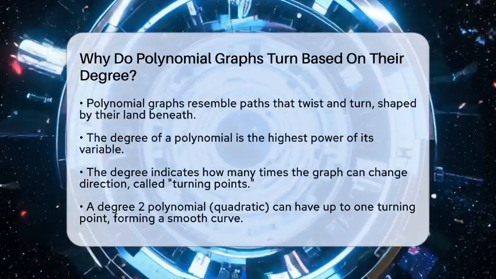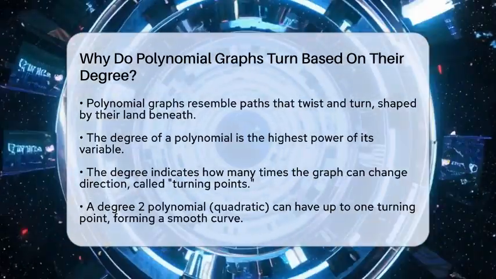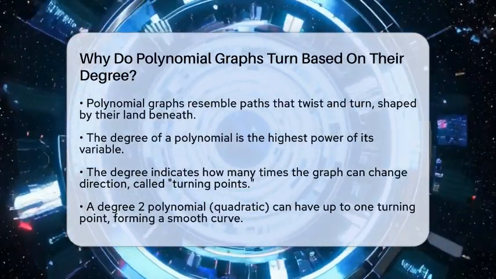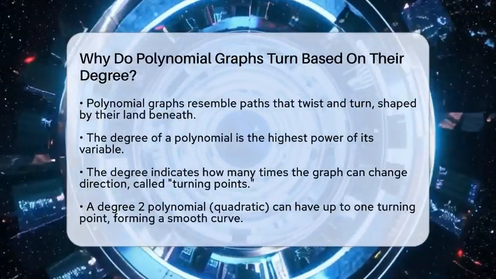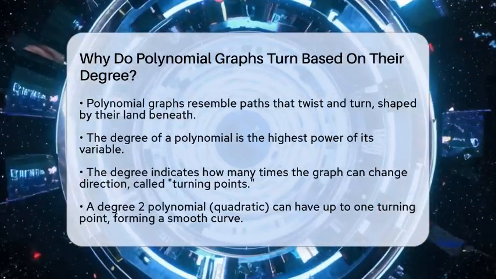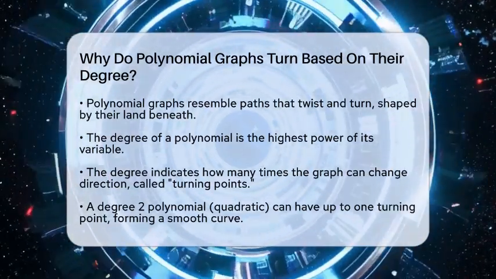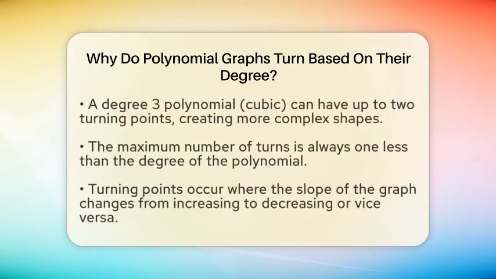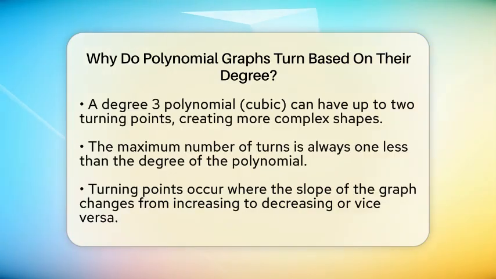The degree of a polynomial is the highest power of the variable in the expression. It tells us how many times the graph can change direction, which are called turning points or bumps. For example, a polynomial of degree 2, called a quadratic, can have at most one turning point, making a smooth curve like a smile or a frown. A cubic polynomial, which has degree 3, can have up to 2 turning points, giving it a more complex shape with 1 or 2 bends.